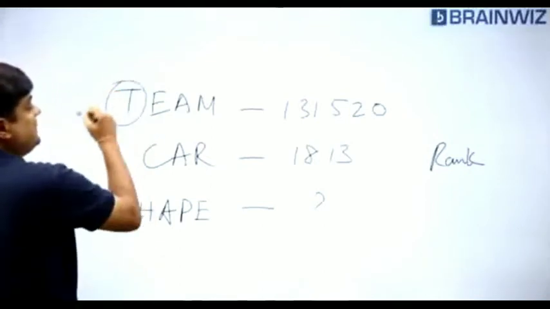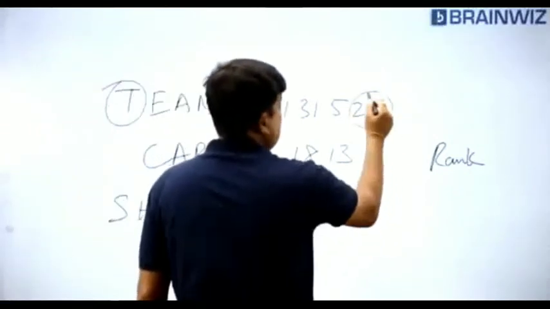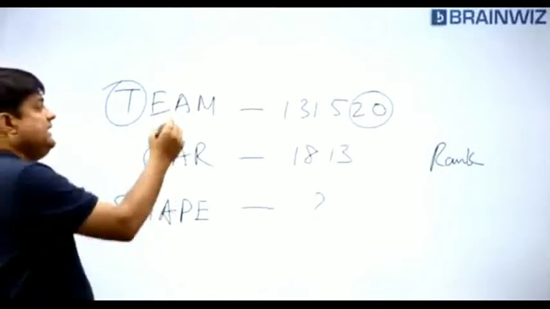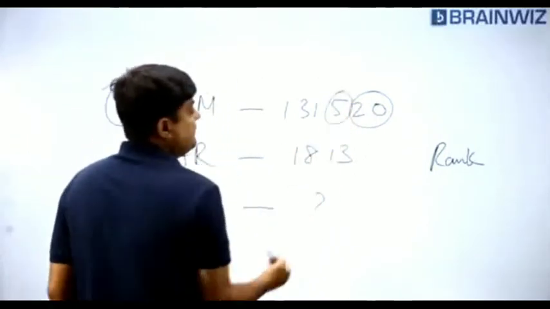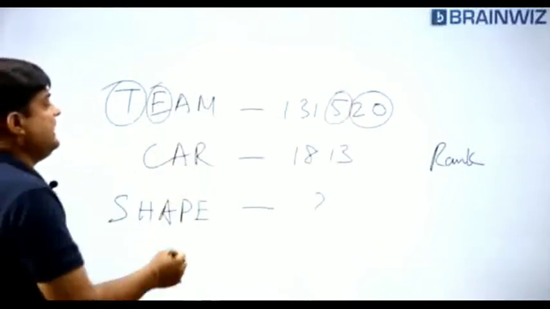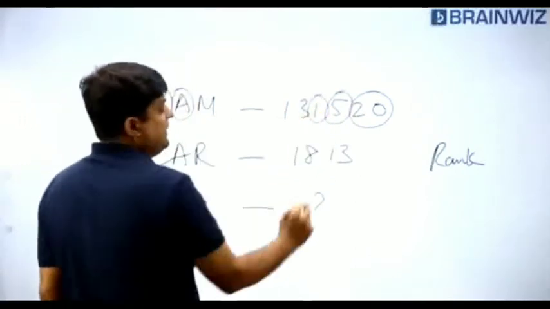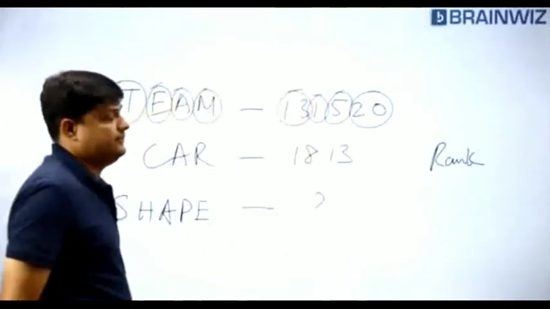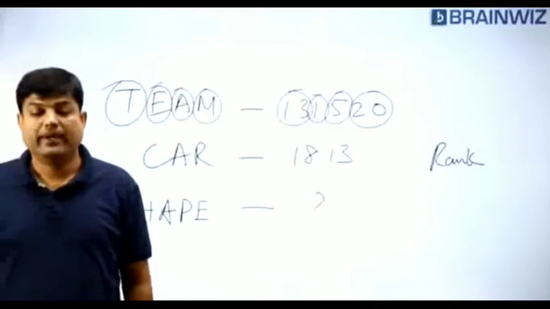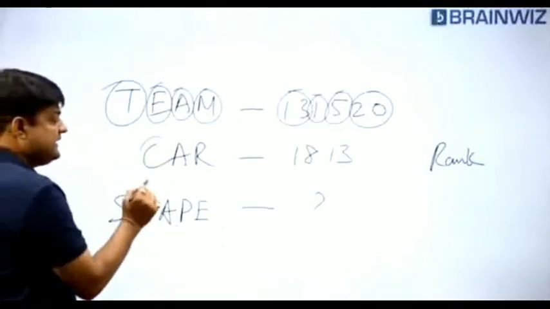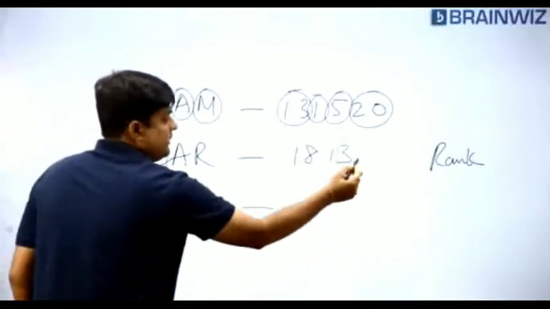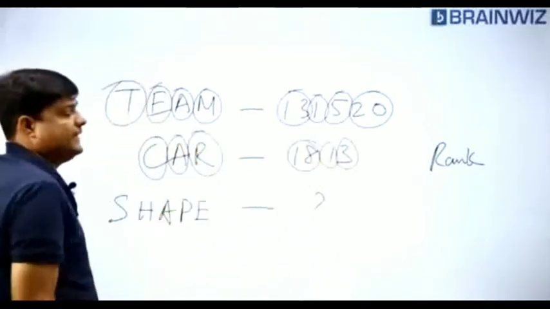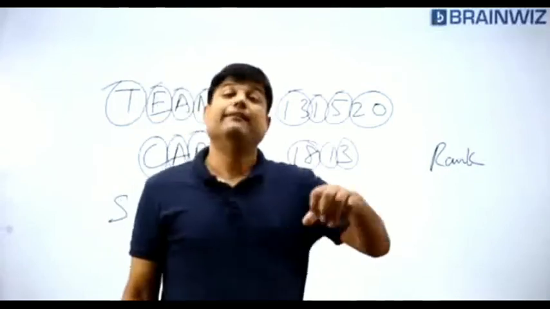What is T? The rank of T is 20. You should know the ranks very clearly. What is this E? The rank of E is 5. From backside, I'm writing the ranks. What is this A? A is 1. What is this M? M is 13. Following, everybody? Same fashion, I know car. C means 3. A is 1. R is 18. So these kind of questions will also be given to you. And they were given.